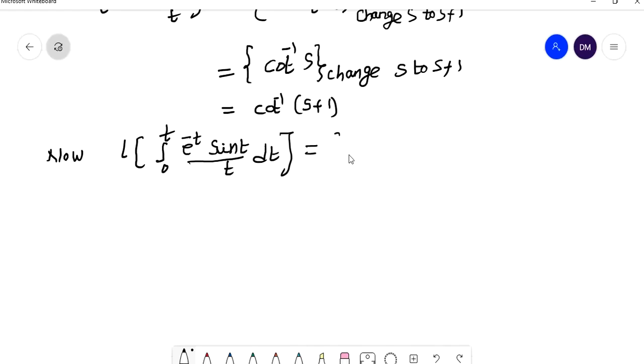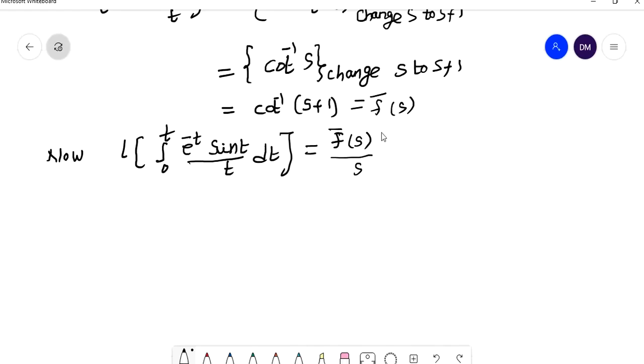I take this one as f bar of s, because it is the value of L of e power minus t into sin t by t. Then the Laplace transform of integrals formula is f bar of s by s.